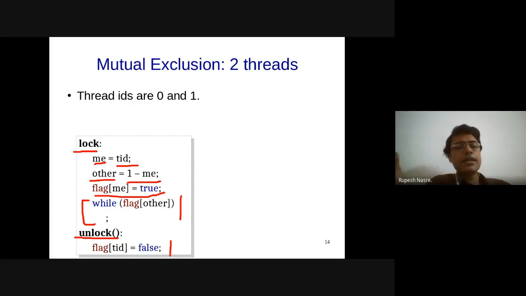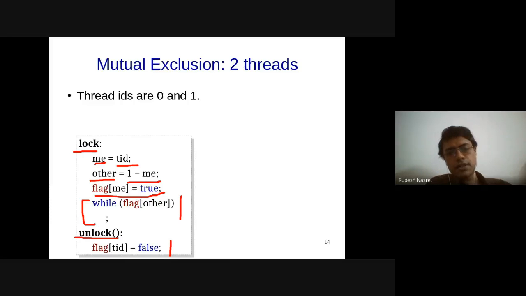So the other thread is going to set its value to false either before lock or after unlock. The value of flag is going to be always set to true for the other thread while the critical section of that thread is going on. And therefore, we can argue that Si, that is S0 and S1, will never be executing at the same time. So the mutual exclusion is guaranteed. So that is a good thing.